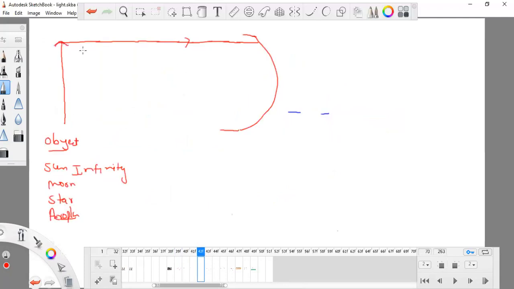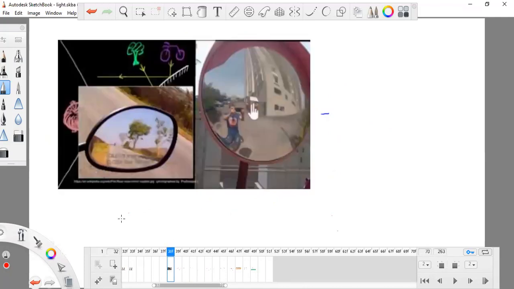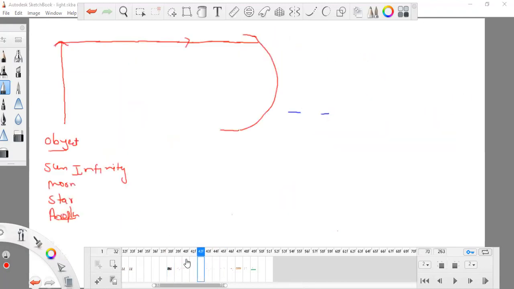This is my object, located far, far away from my mirror. My mirror is a very tiny thing, and the sun is a huge thing. You cannot compare them. The mirror is only 2 or 3 centimeters. If I'm using a concave mirror, this is my mirror, a very tiny thing. Now the second light ray, this one, is emitting.